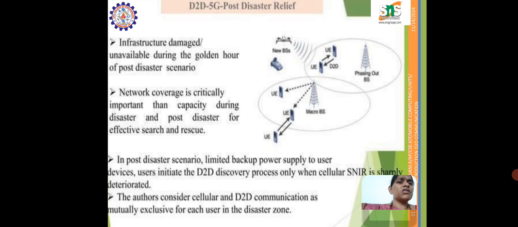The infrastructure is damaged or unavailable during the golden hours of the post disaster scenario. So here the network coverage is critically more important than capacity during the disaster and post disaster for effective search and rescue. In the post disaster scenario, users have limited backup power supply and initiate the D2D discovery process only when the cellular signal has sharply deteriorated.